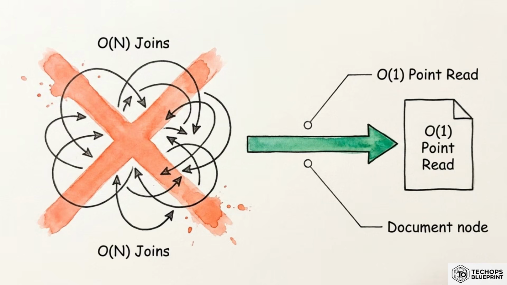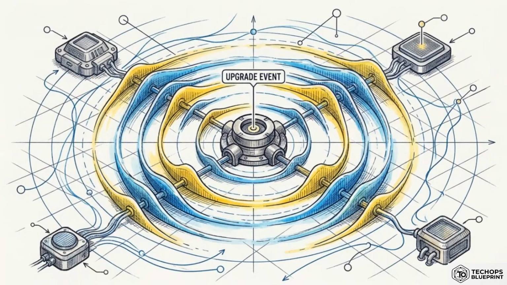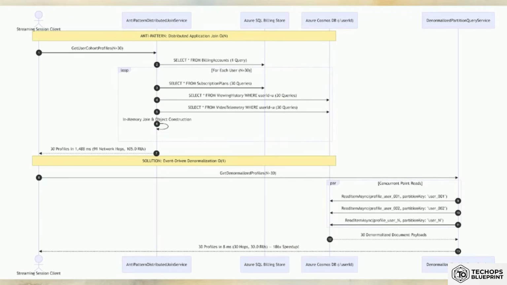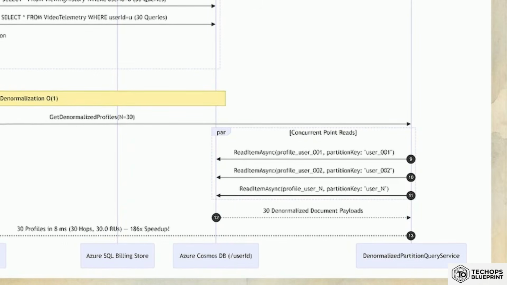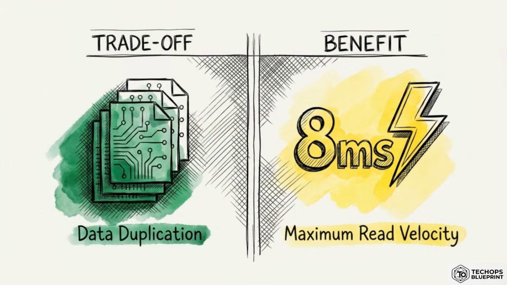We can eliminate this loop using event-driven denormalization. Instead of joining data on the fly, we utilize integration events, like a subscription upgrade, to trigger background updates. When an event fires, a handler denormalizes updated billing data directly into the NoSQL document. The optimization is massive. Fetching a user profile is now a single parallel point read, dropping query time to just 8 milliseconds. This architecture actively chooses data duplication and minor eventual consistency. It is a deliberate trade-off in exchange for maximum read path velocity.